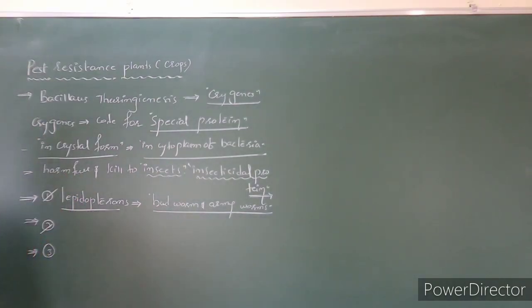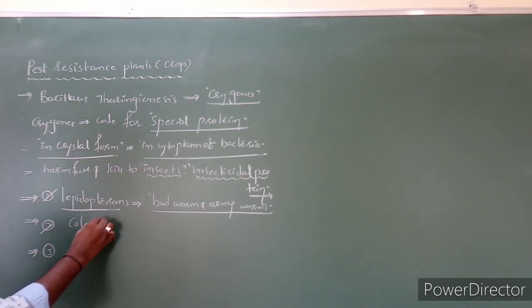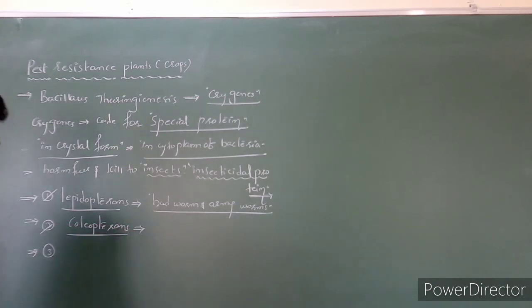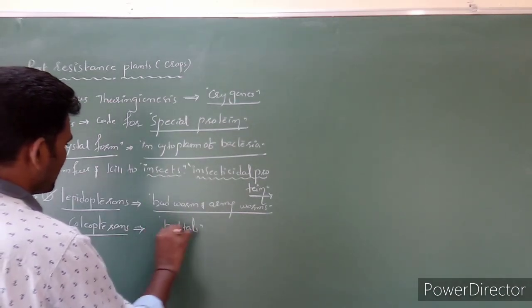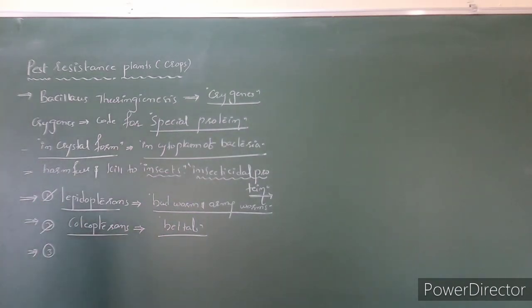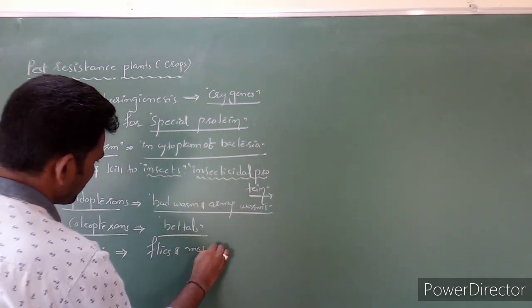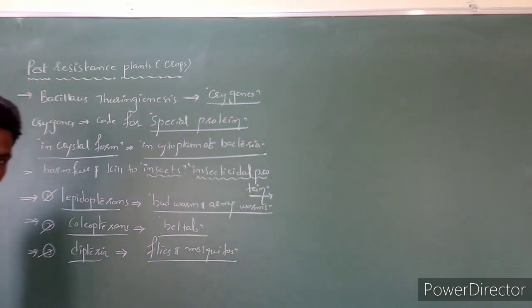The second class is coleopterans. In this class, beetles come under this class. The third one is the dipteran class. In this, flies as well as mosquitoes come. Clear?